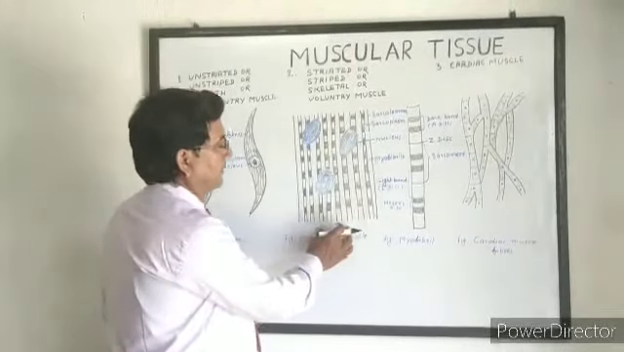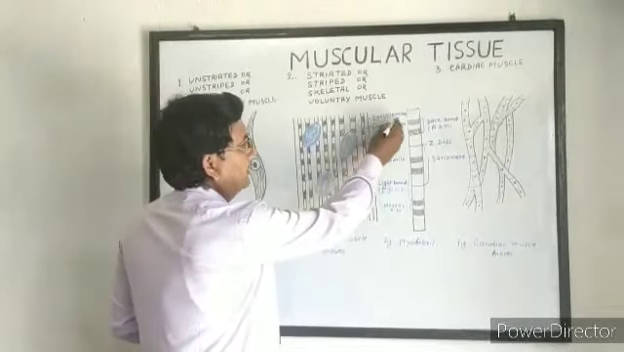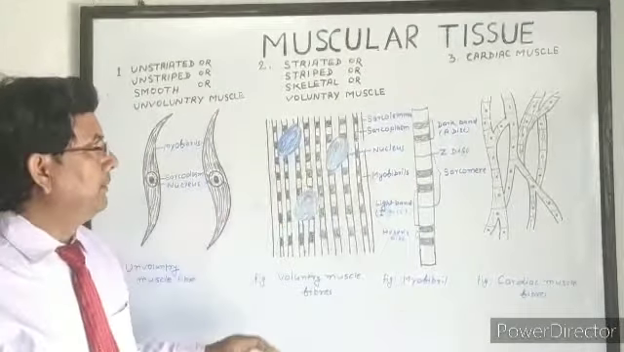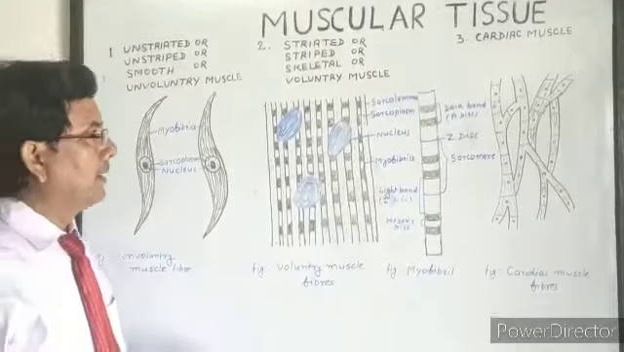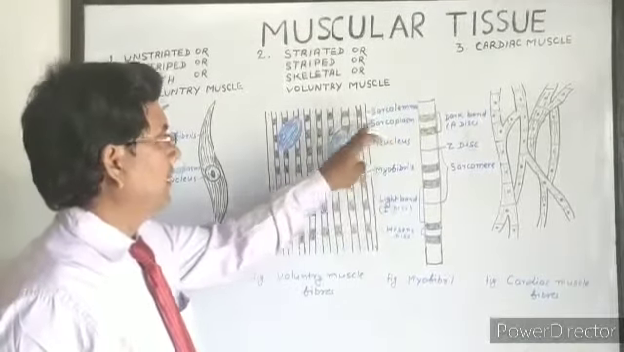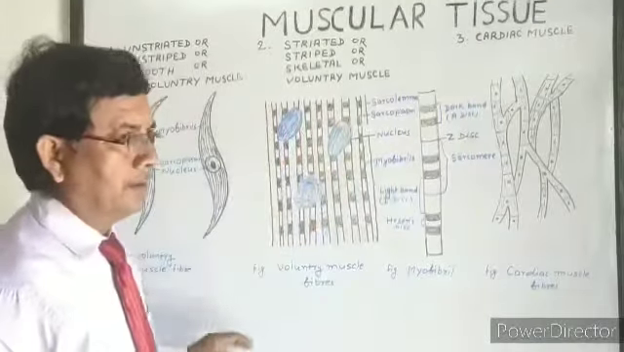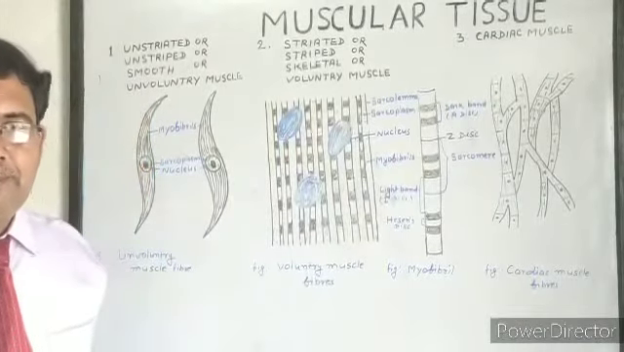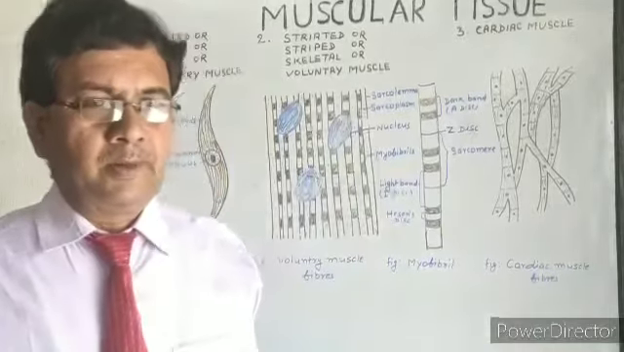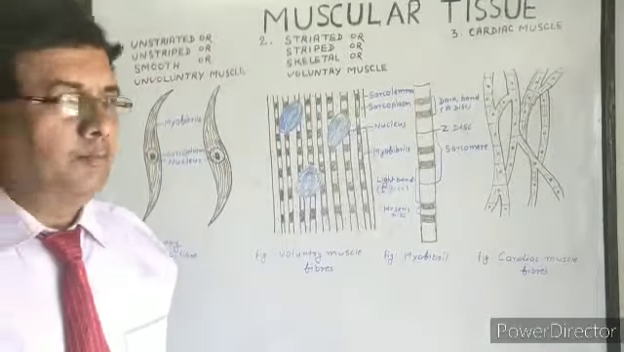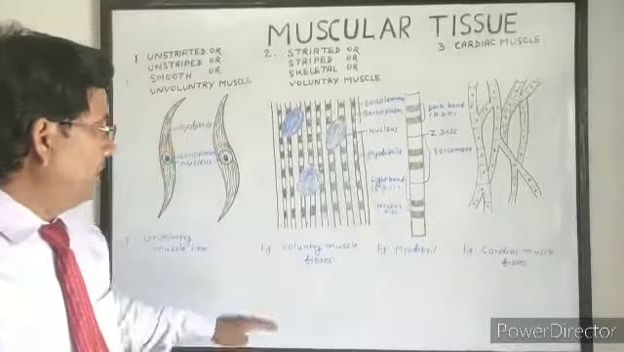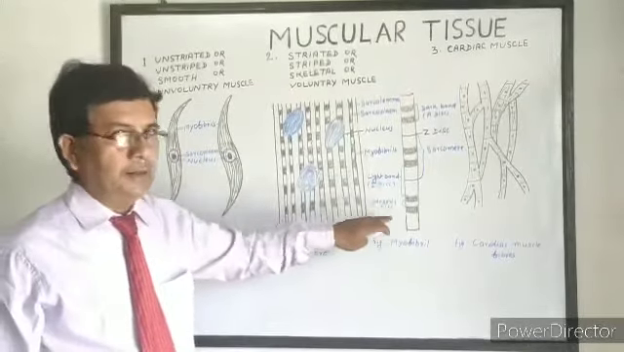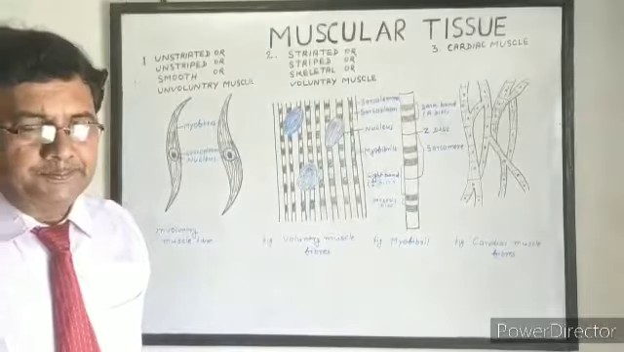If you see the structure, the outermost layer is sarcolemma, and the cytoplasm present in the voluntary muscle is called sarcoplasm. It contains many nuclei, so the voluntary muscle fiber is multinucleated. It contains numerous myofibrils. Now we see the structure of a single myofibril.